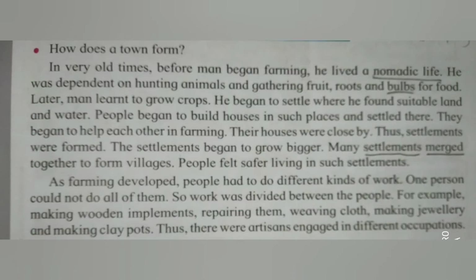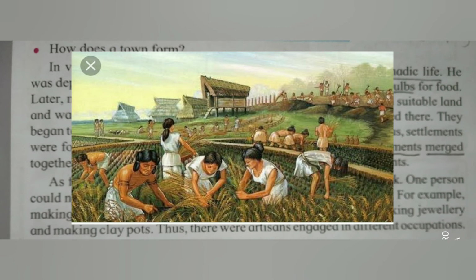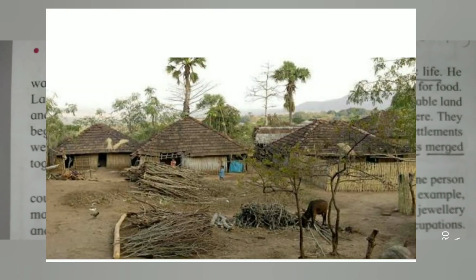They began to help each other in farming. Man started to help each other in farming. Their houses were close by, and close by means what? They started to build the houses near to each other so that they would get protection also. The settlements were formed, and in this way, as man started farming and started to build houses near to each other, settlements were formed. Settlements means what? Many people come together and make one settlement.